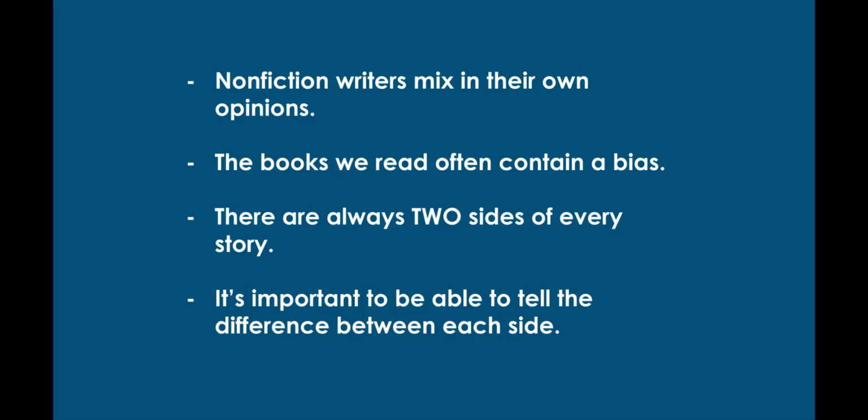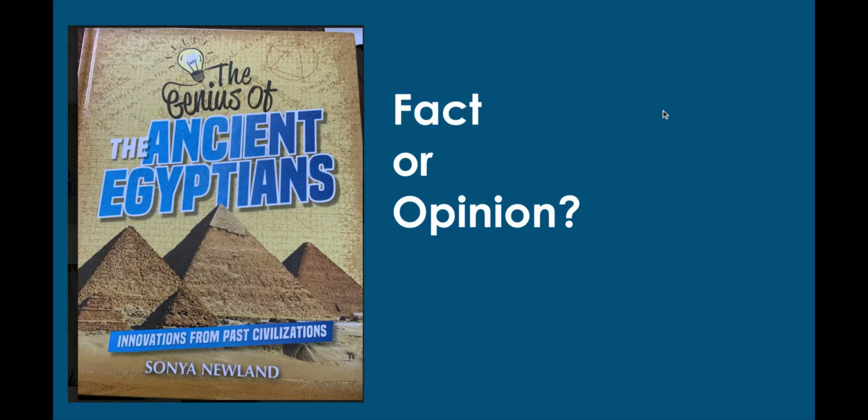Today, I'm going to show you how nonfiction readers distinguish between fact and opinion to better understand the author's perspective or bias on the topic. A fact is something that is true and can be proven. For instance, it is a fact the Egyptians worshipped gods and goddesses because they left behind artifacts that provided a deep understanding into their beliefs and practices.